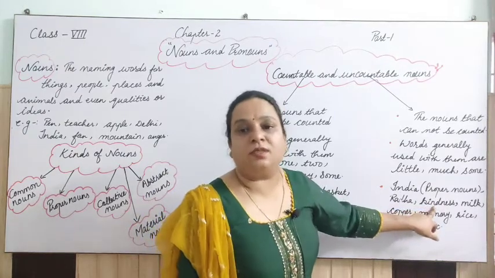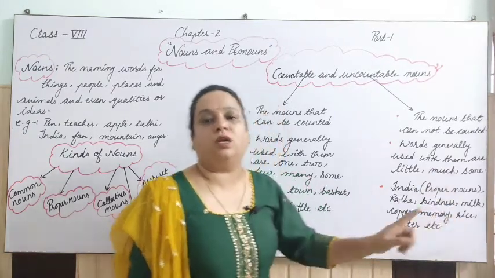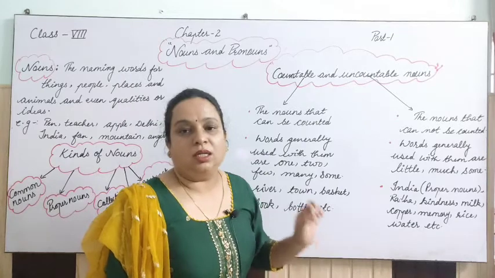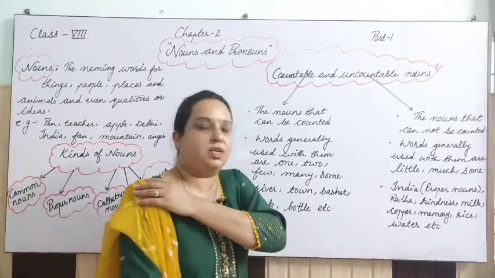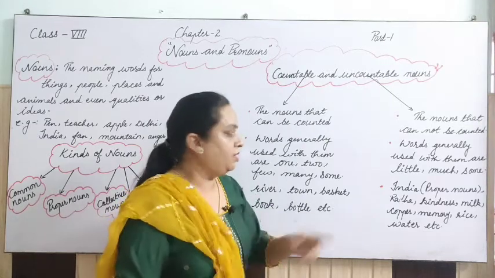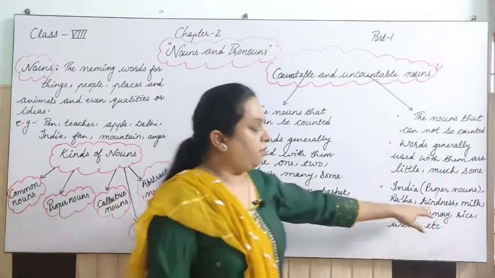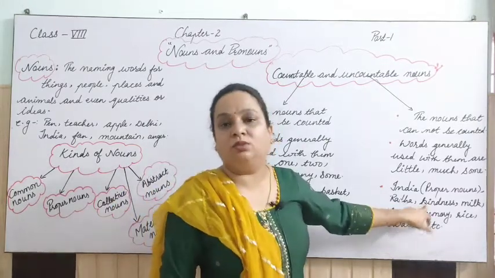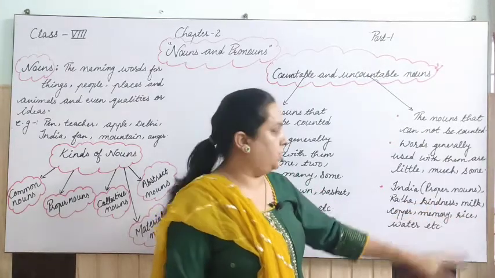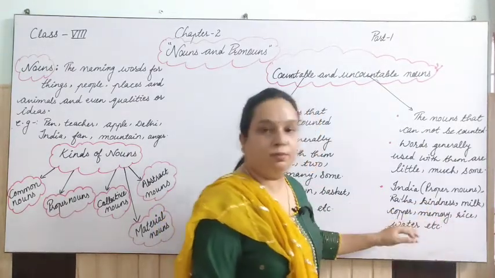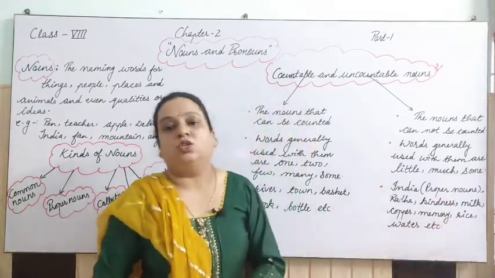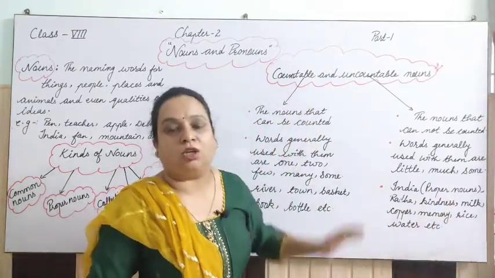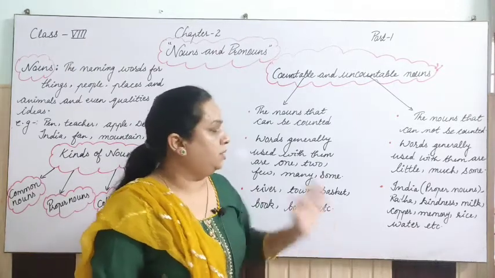Kindness, that's an abstract noun. Abstract nouns are also uncountable, but in some cases it may be countable, that we will discuss afterwards when we get that exercise. But right now you have to know abstract nouns are also uncountable. Next is milk, copper, memory, rice, water, etc. These all are uncountable nouns.